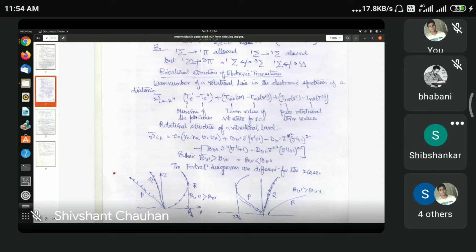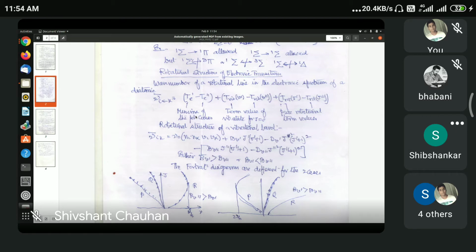Of the overlap is favorable. It will not move if, say, in the upper state, the region of maximum probability is far away from the region of maximum probability in the lower state. Because, why? That is the Franck-Condon principle, which says that transition is always vertical.